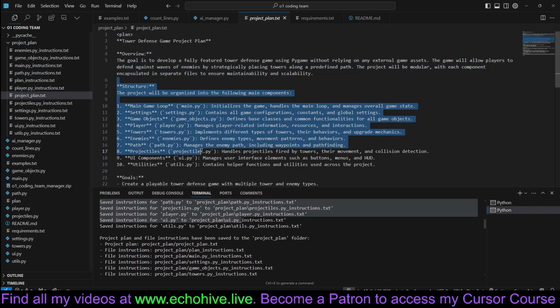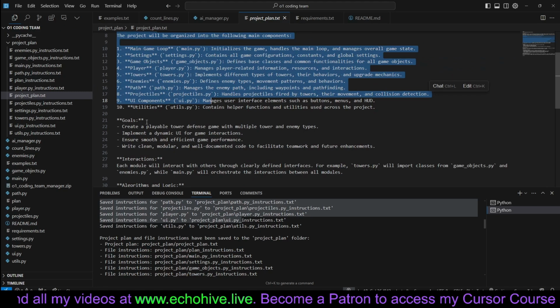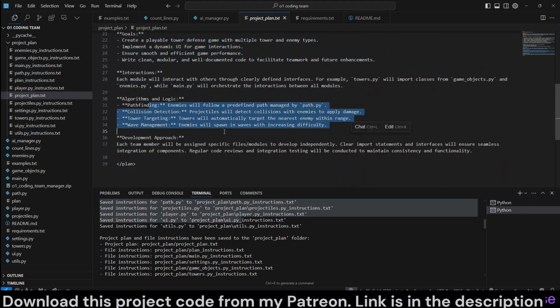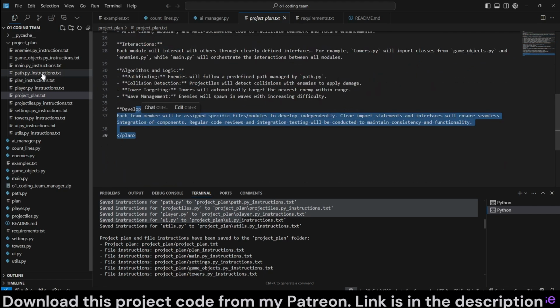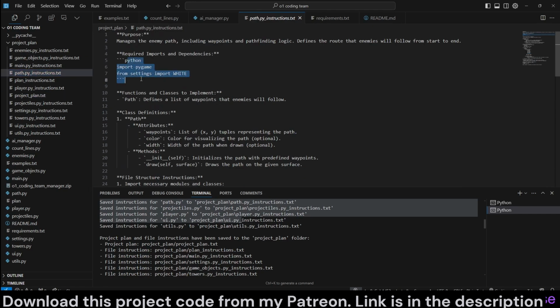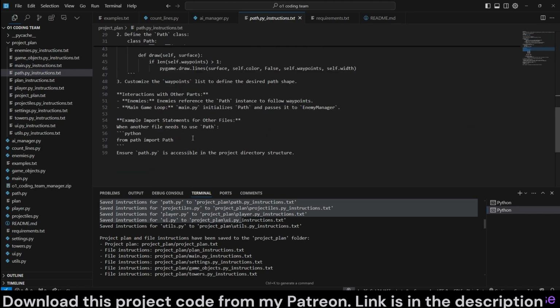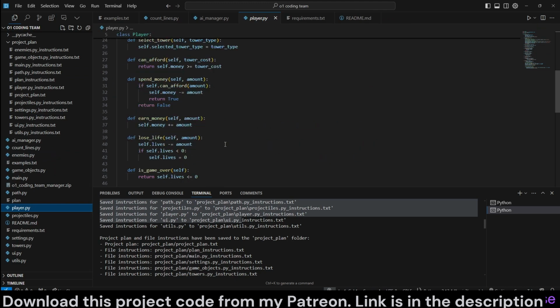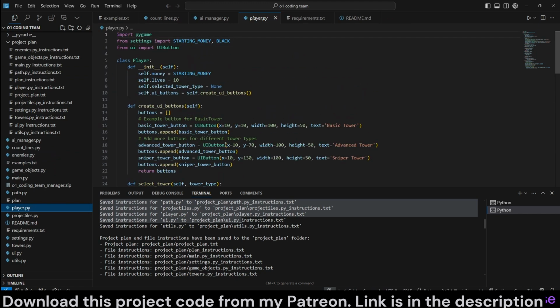Here is the overview. It gives a structure to each file and then creates goals, interactions, and some other explanation in the general plan. But then each one of the files is actually outlined, which modules it requires, purpose, class definitions. Since each coder agent is going to work independently, it needs to know all this stuff. And then here is the code that is being written by each coder.